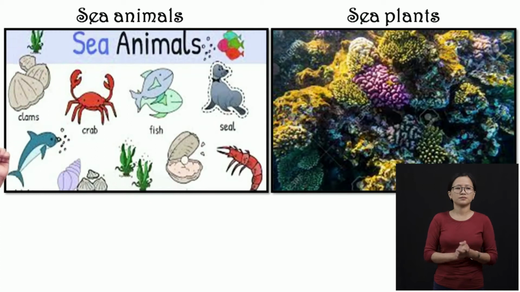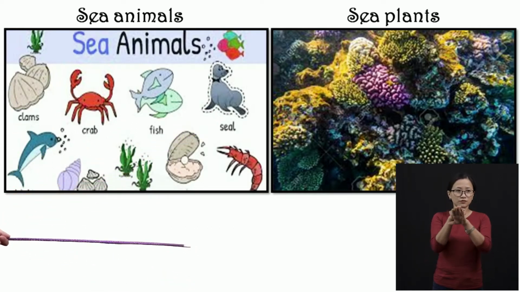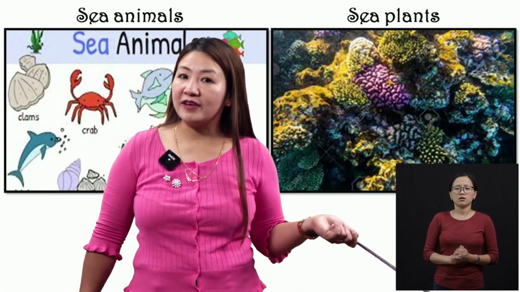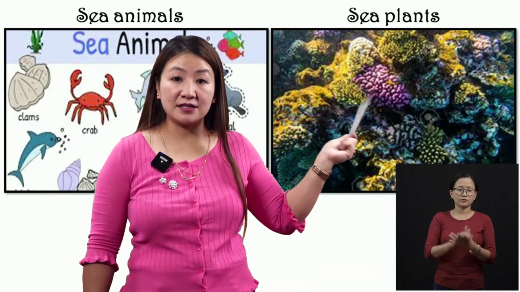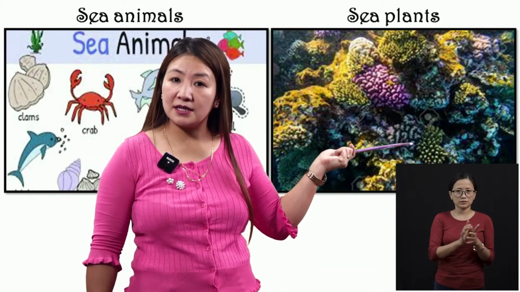And the sea is also different. See, sea animals are like the clams, crab, fish, seal, oysters, you know, all these whales, dolphins. In the sea, you will find such animals. Even the plants in the sea are so different, isn't it?